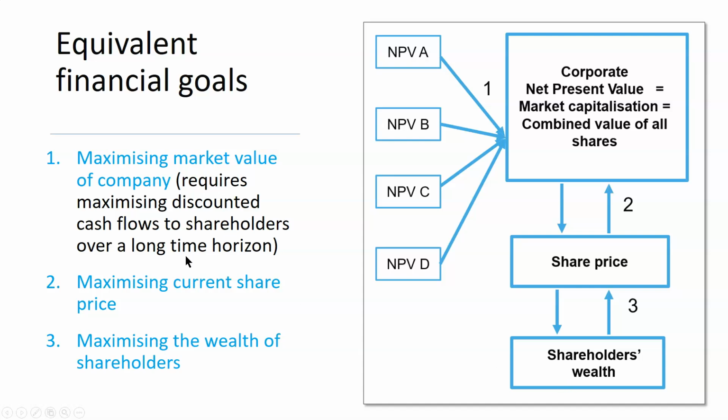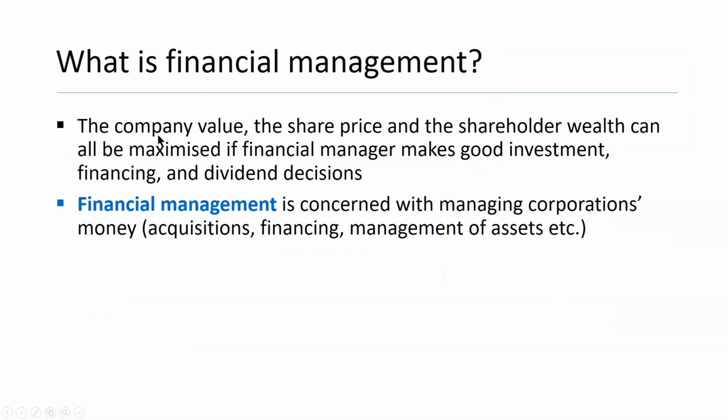All of these financial goals are in fact equivalent if we look at companies' operations in real life in detail. And in order to achieve these goals, in order to maximize the value of the company, the share price, and shareholders' wealth, we need to ensure that we have the best possible financial management, that we make the best possible investment, financing, and dividend decisions.